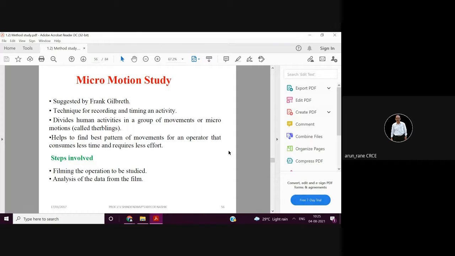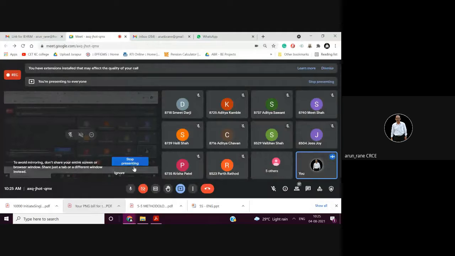Micromotion study was suggested by Frank Gilbreth. This is again an MCQ question, which is used for recording and timing of an activity. These small activities that I have been telling you are called therbligs.